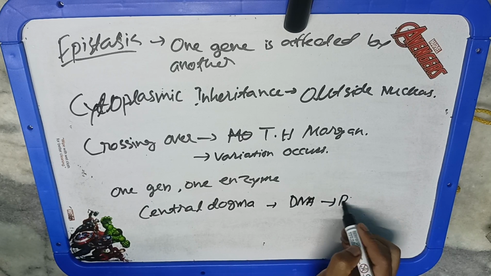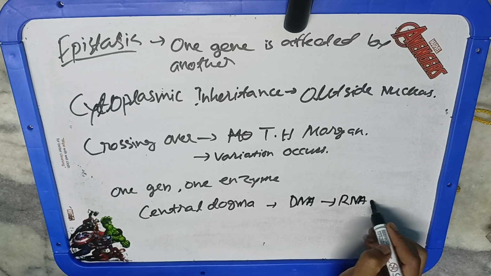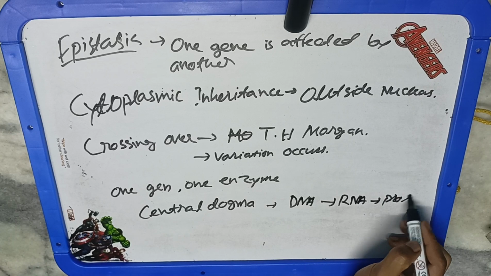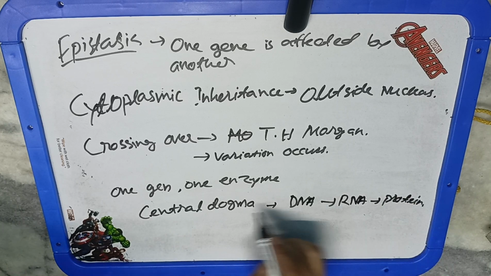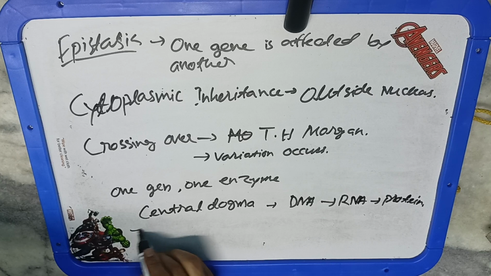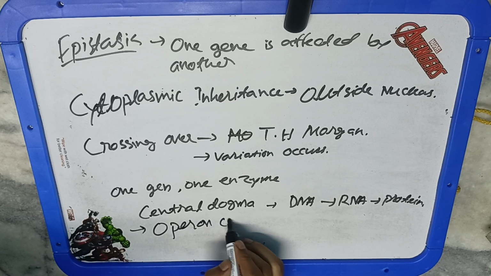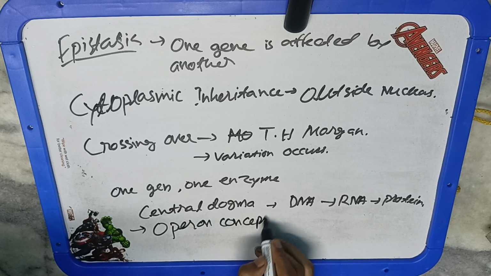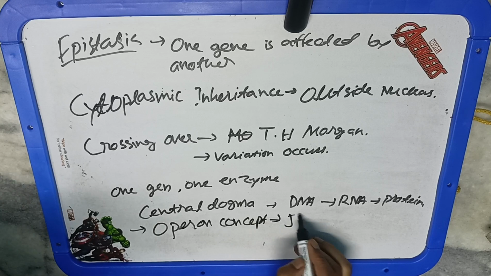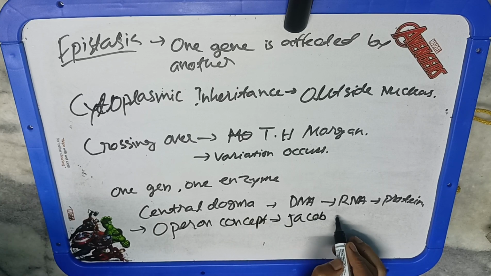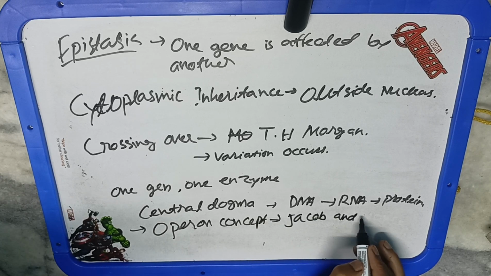In 1958, Meselson and Stahl proved experimentally that DNA replicates by the semi-conservative mechanism. So the DNA replication model was given by Meselson and Stahl in 1958. In 1961, Jacob and Monod explained the genetic regulatory mechanism of protein synthesis, which is widely known as the operon concept. The lac operon concept was given by Jacob and Monod in 1961.